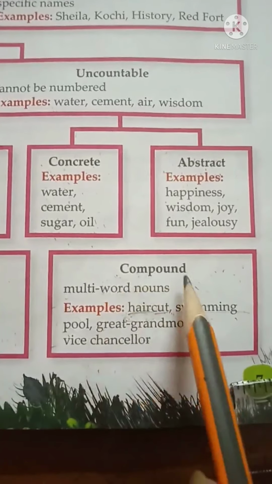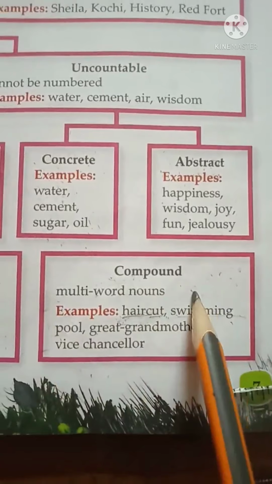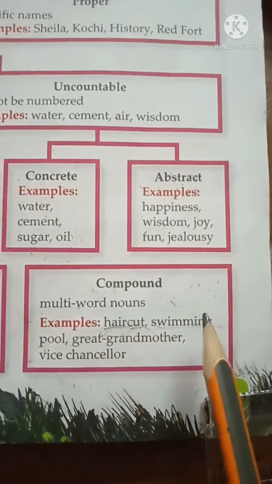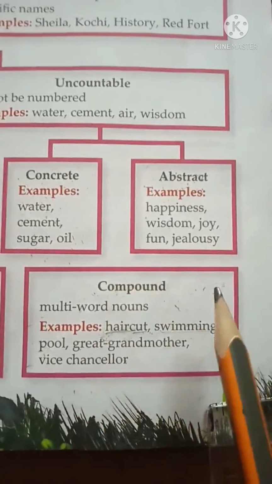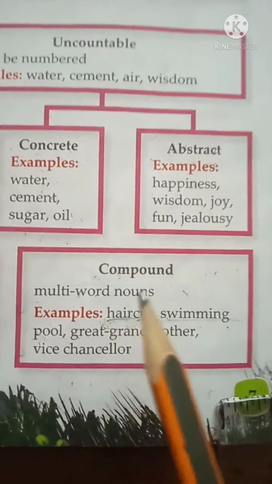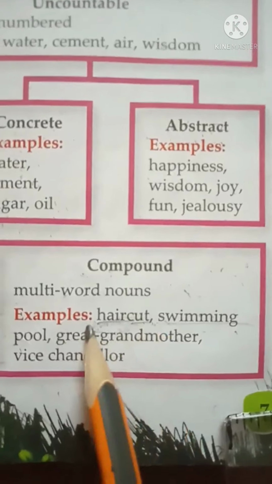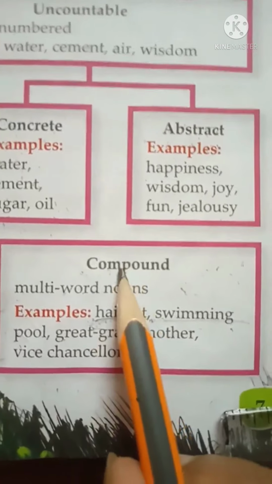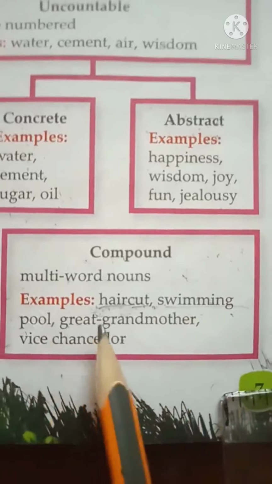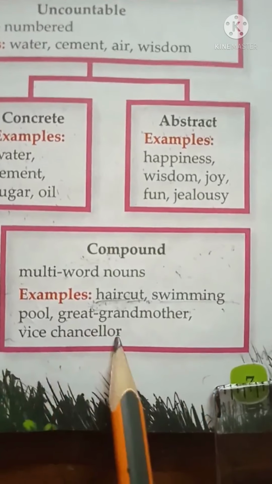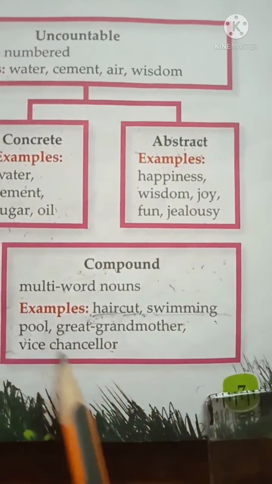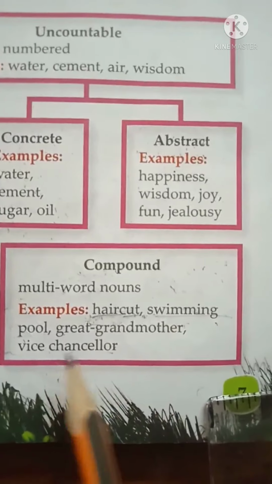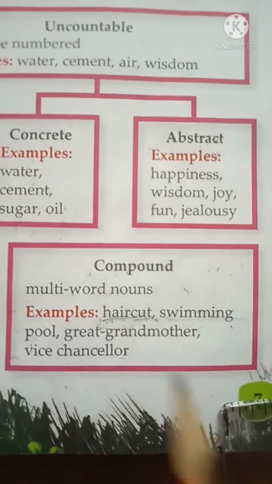Now students, see the last one, that is compound nouns or multi-word nouns. So when more than one word combine together to make a noun, then that is called compound noun. See the first example, haircut. Here, hair and cut, two words are combined together to make a noun. That's why it is an example of compound noun. Similarly, swimming pool, great grandmother, vice chancellor. In these three examples, more than one word are combined together. That's why they are also examples of compound nouns.